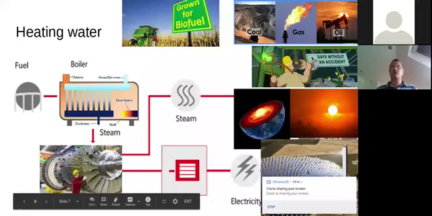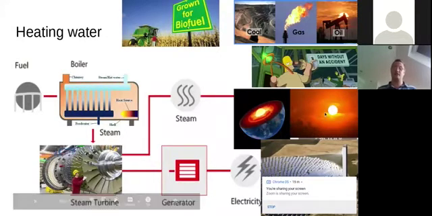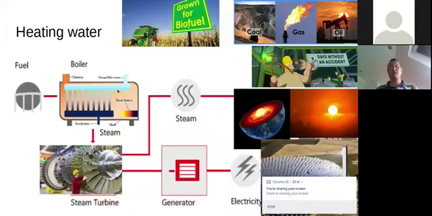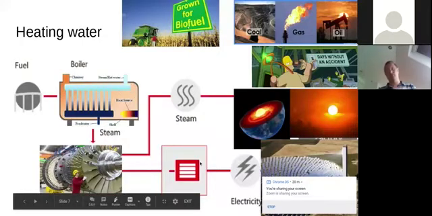All of these fuel ones, biofuel, fossil fuels, nuclear fuel, and to an extent solar and geothermal, work in the same way. We've got a fuel that heats up water in a boiler and turns it into steam, and that steam drives a big fan called a turbine, transferring energy into kinetic energy, which is then used to generate electricity in a generator. So all of these work on the same principle: we heat water, turn it into movement, and then turn that movement into electricity.